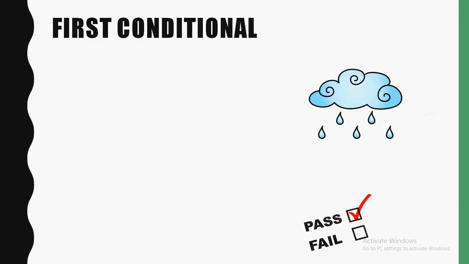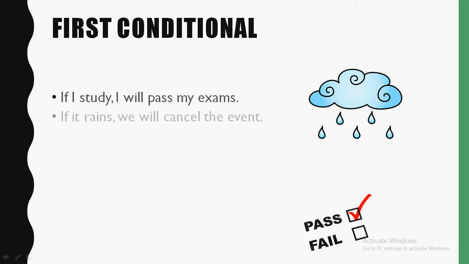The next one is the first conditional. I'll give you some examples of the first conditional. The first example is, if I study, I will pass my exams. The second example, if it rains, we will cancel the event.